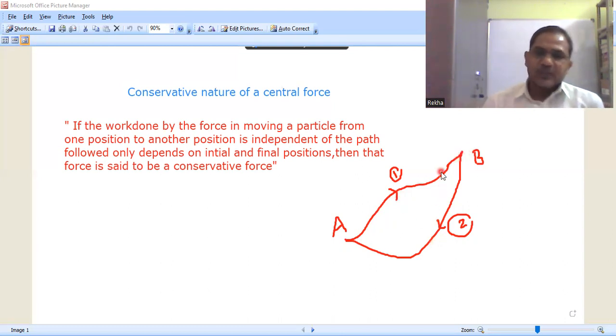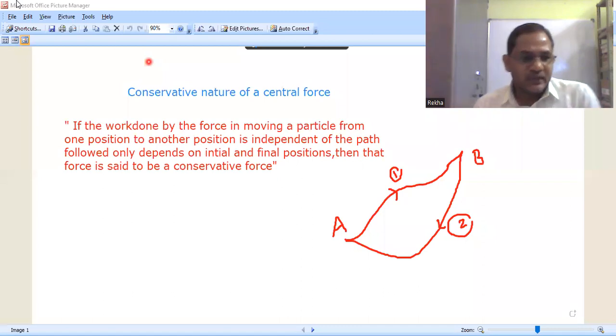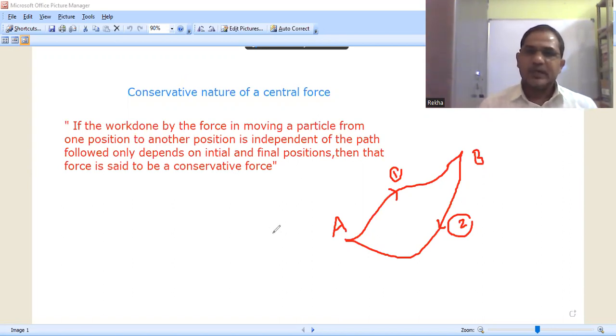So let us consider a particle which is acted upon by the central force. Due to that, the particle is moving from position A to B.